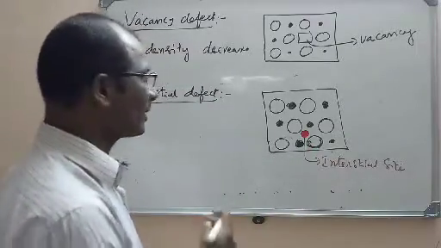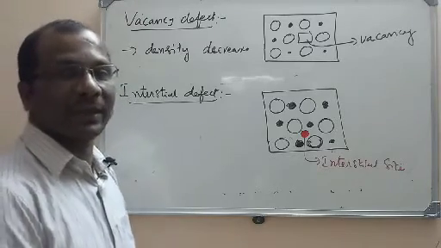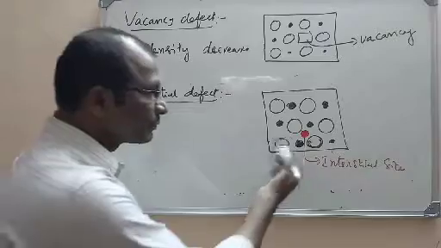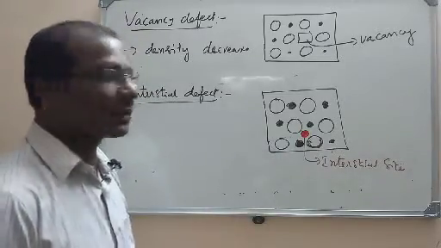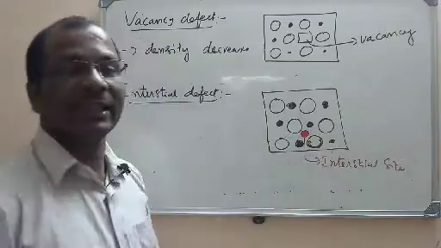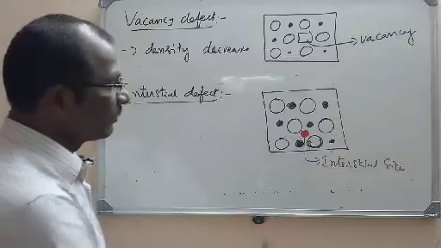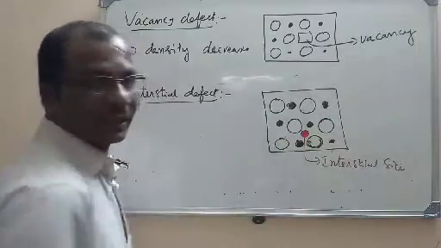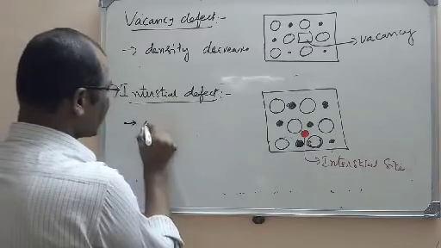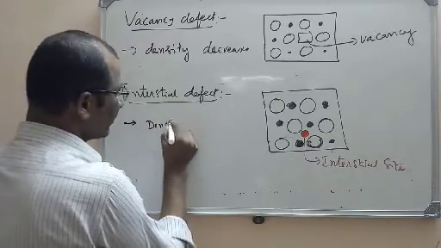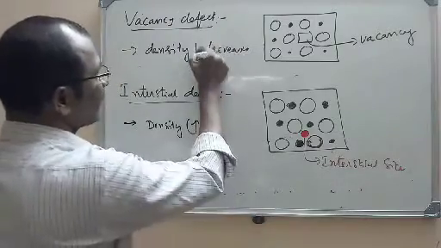So what is an interstitial defect? It is due to the presence of an unwanted, unexpected atom or particle in the interstitial site. Due to this defect, the mass is increased in this part. So when the mass is increased, what happens to density? Density will be increased. In the vacancy defect, the density is decreased.